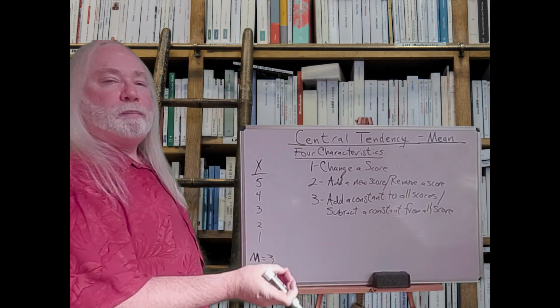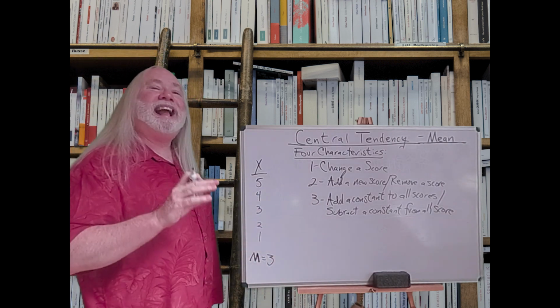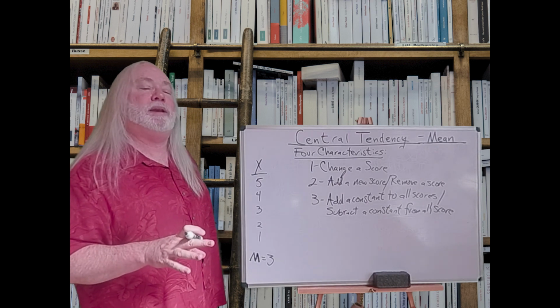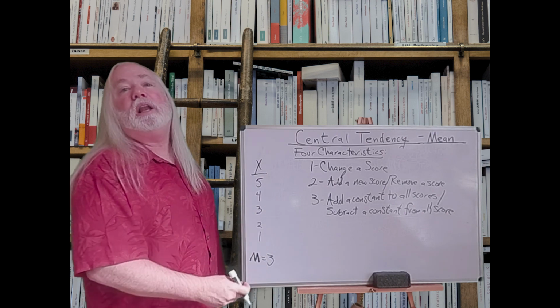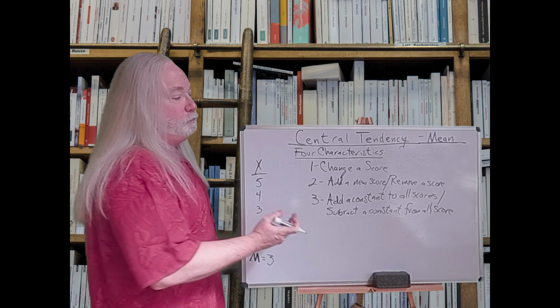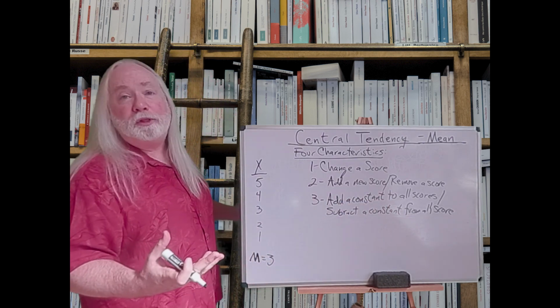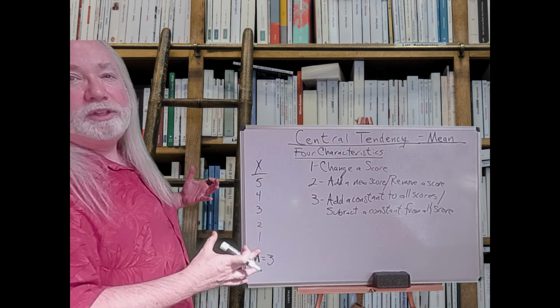So number 2 is what if I put a new score in or take an old score out? Number 3 here is what if I add a constant value to all the scores? If I pick a constant, let's say 10, and I add 10 points to every score, got to do it to all of them, what happens to the mean? Or the flip side of that, what if I subtract a constant value? They're both the same. So let's do it with the addition. So let's say I add 10 points to every score in the mean.